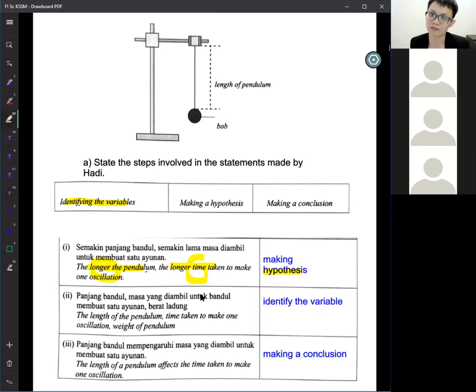Means what you want to test. You want to do science, you want to do experiment, there must be something that you want to test. For example, more water, the plant will grow. No water, the plant will die. So the variable will be presence of water, manipulated. This one, responding will be whether the plant will live or die, correct or not? So there is a relationship.